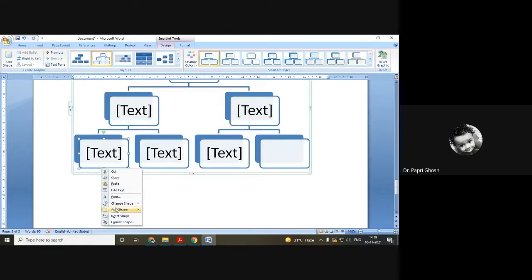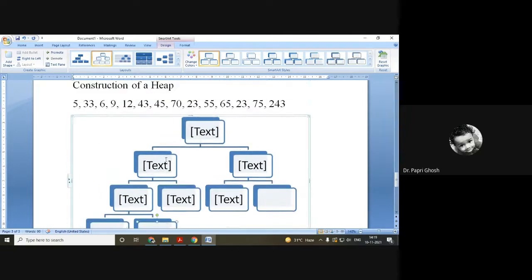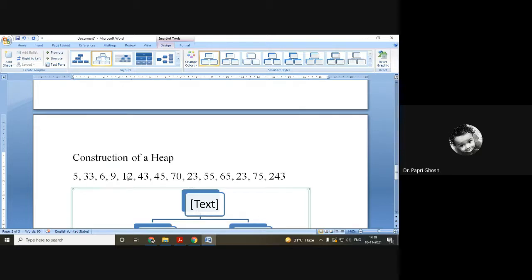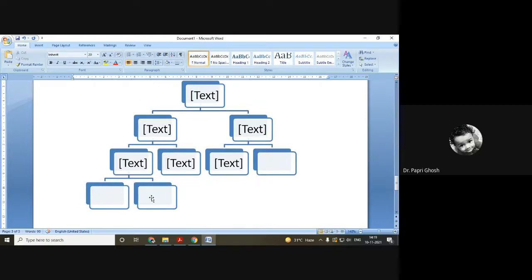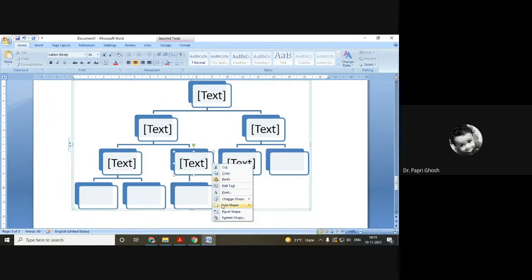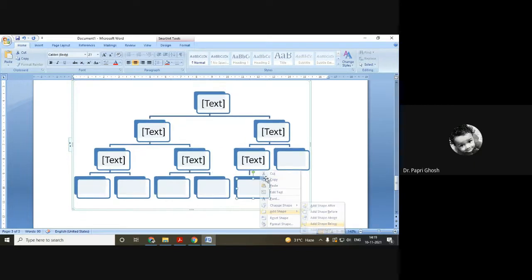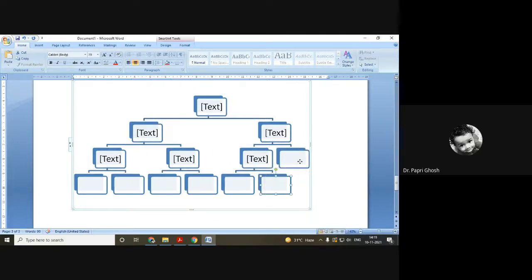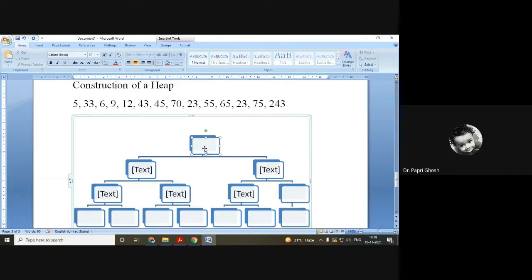Okay, now I'm taking it here below. So how many numbers have I counted? 1, 2, 3, up to 14. So we are inserting all the numbers from the beginning.